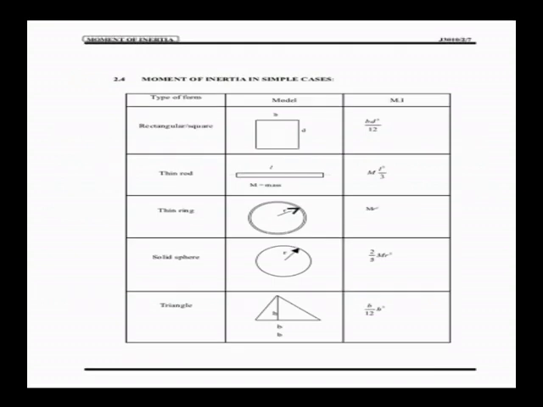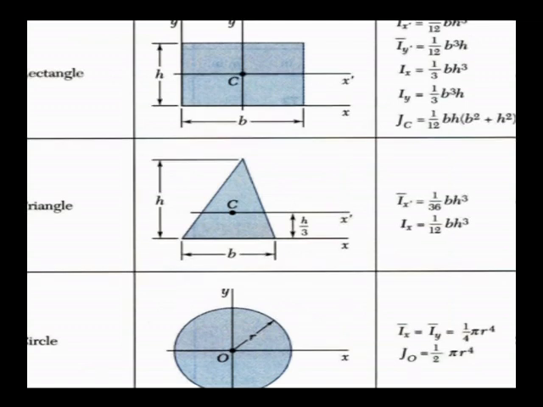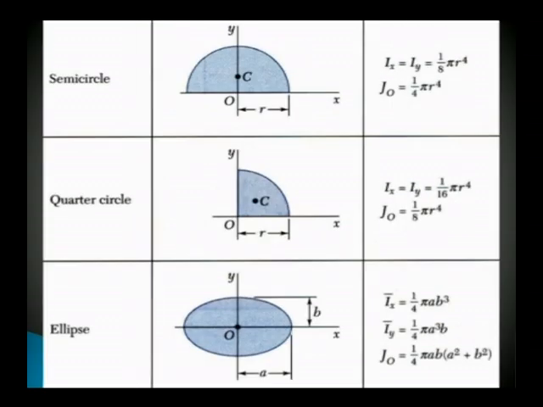See, I have shown the moment of inertia for some elements. For the rectangular section I have shown b d cube by 12, which we have already derived. In the same way, we have to know it for the triangle section, where the moment of inertia is b h cube by 36. For the rectangular section, if you take it along the x axis, it is b h cube by 12. If you take it along the y axis, it is b cube into h by 12. For different sections and different axes, I have shown them in this sketch.